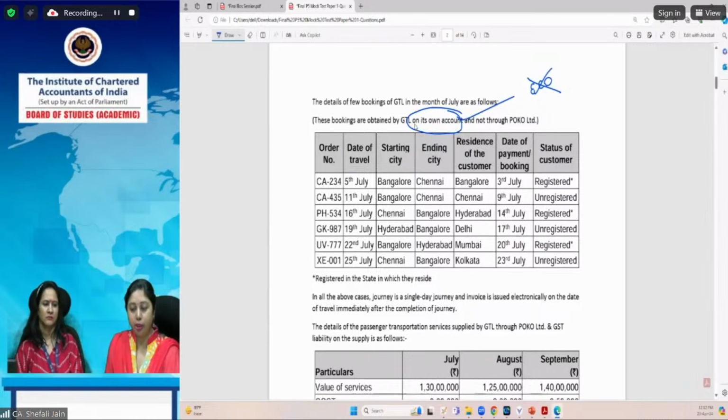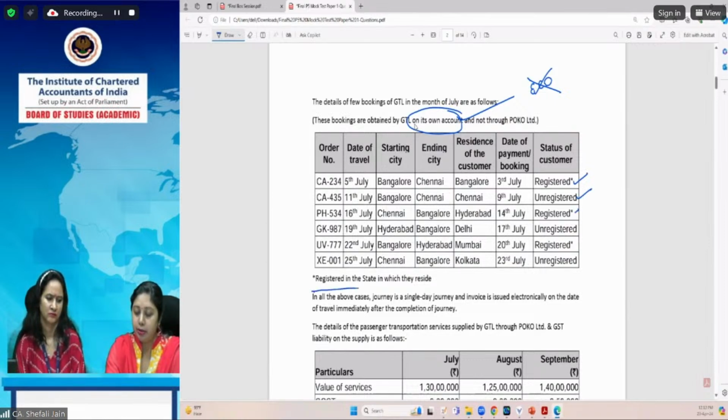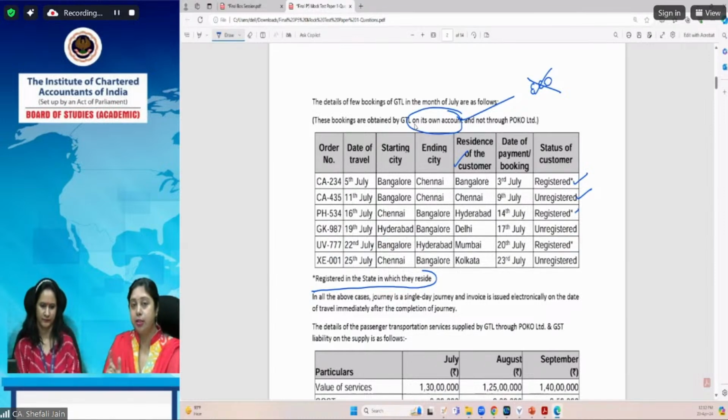Now, what is important here is that in each of these cases, they have mentioned whether the recipient is a registered person or an unregistered person. They have mentioned that registered in the state in which they reside. So when we have to find out their place of registration, the place of residence of the customer will be the state of registration. Otherwise, he is an unregistered person. So generally this gives an idea that yes, there could be an application of the place of supply provisions.